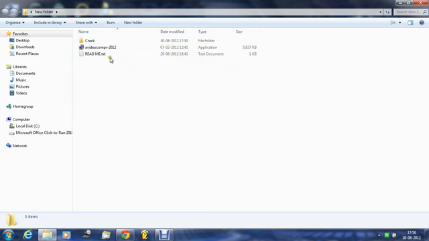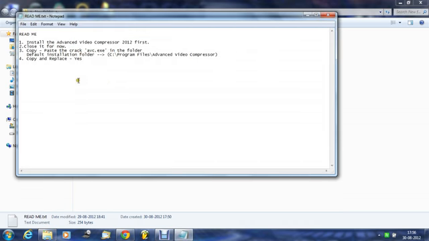So first, you have to click on the readme text, and remember one thing: you have to follow the instructions provided in this readme text file. You will not face any problem if you do it as it is written in this readme file.